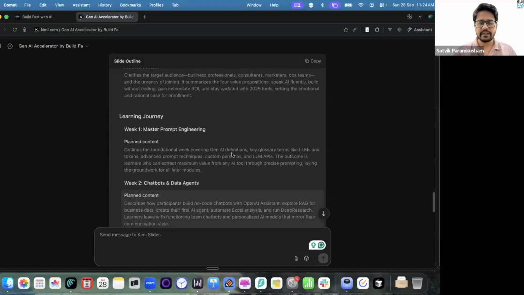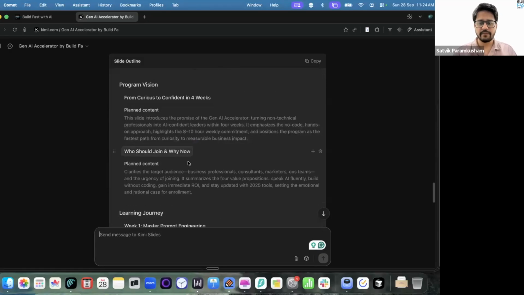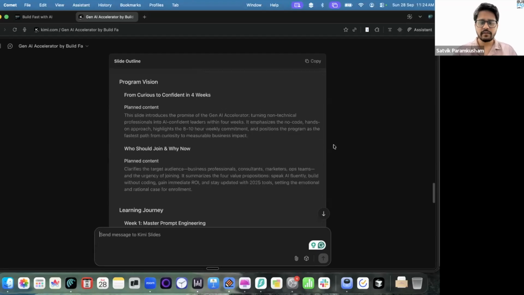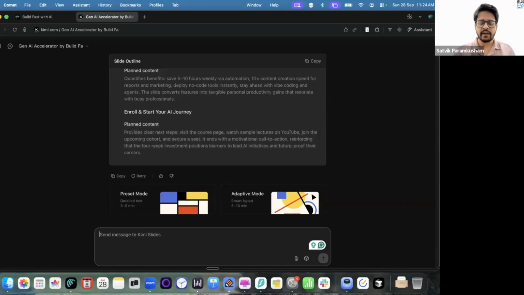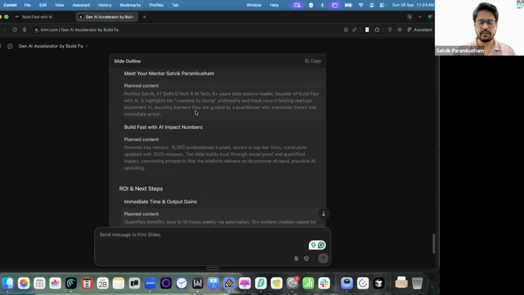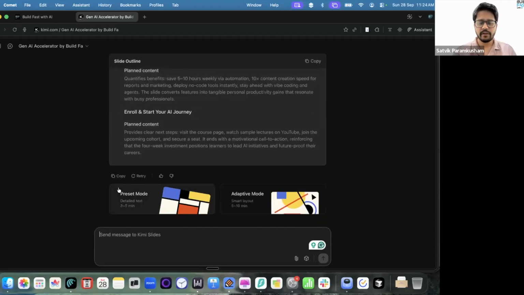So you can see what will be the slide content in each slide. You can just delete anything that you want. You can add anything you want. You can add additional slides, remove any information, or simply ask AI to change something, like change the slide content to something else. For now, I'm not changing anything. I'll just keep it as it is because it looks good. The plan looks good.